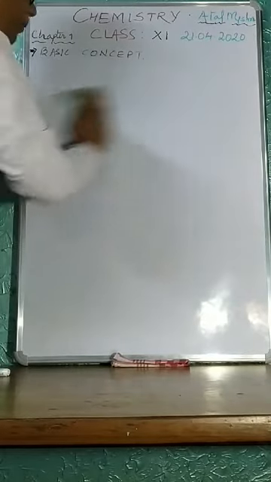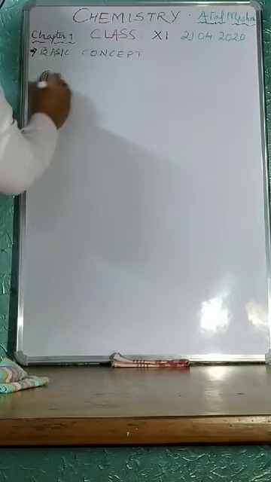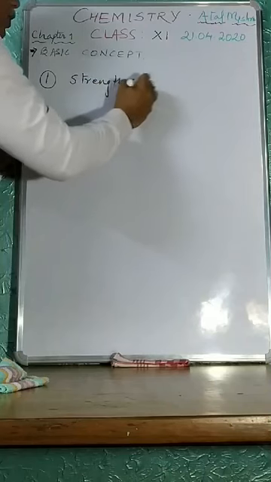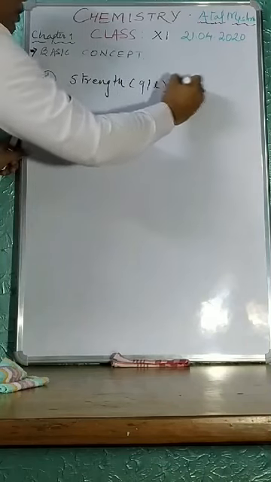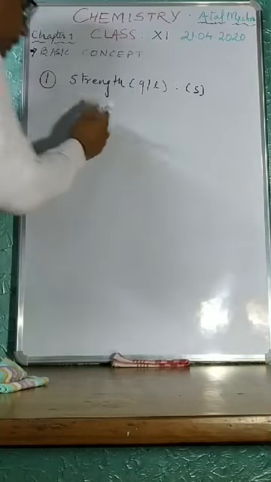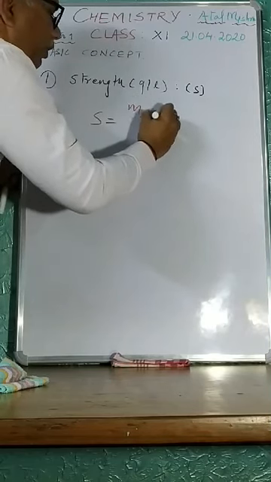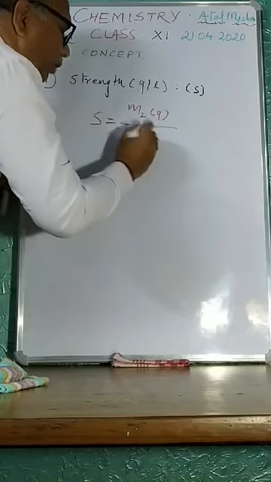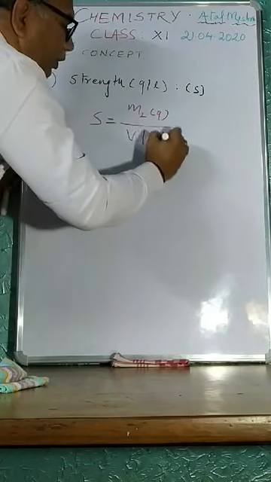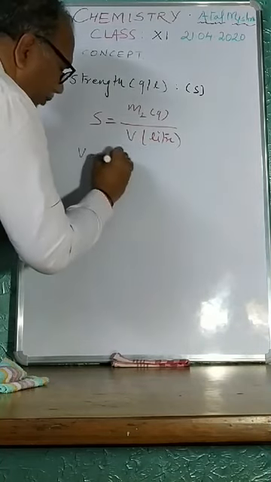And we have discussed 5 units together. First one is strength in gram per liter. Its symbol is capital S and the formula goes like that. S is equal to mass of solute in gram upon volume of solution in liter. Here you can write V is the volume of solution.